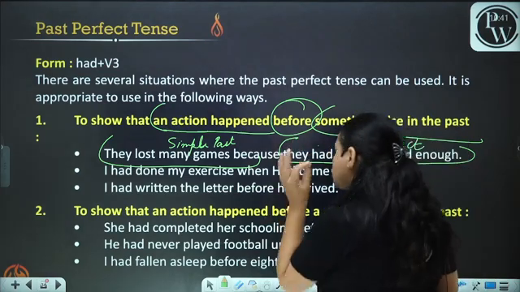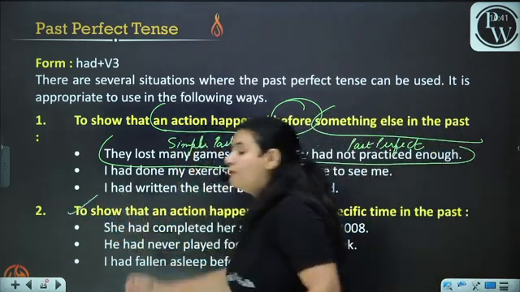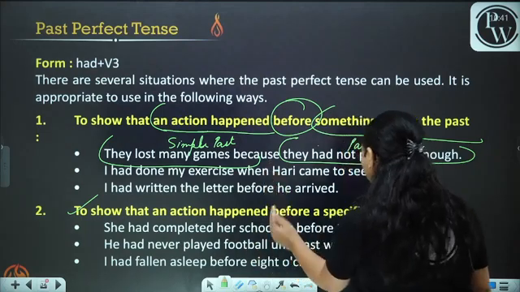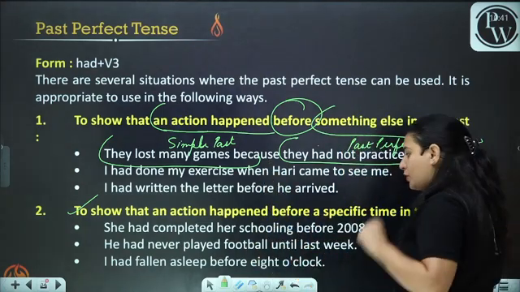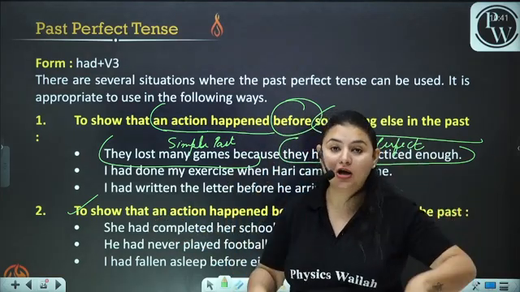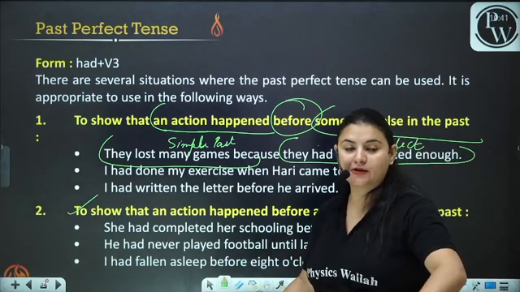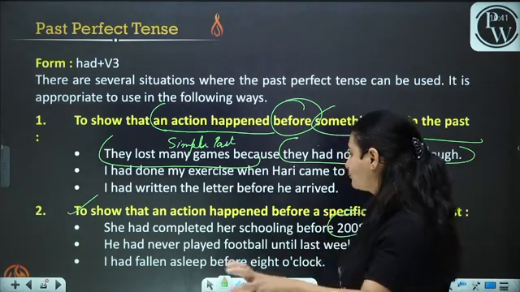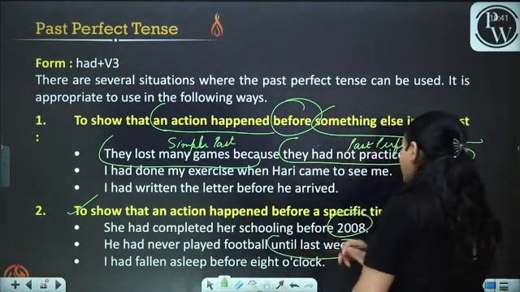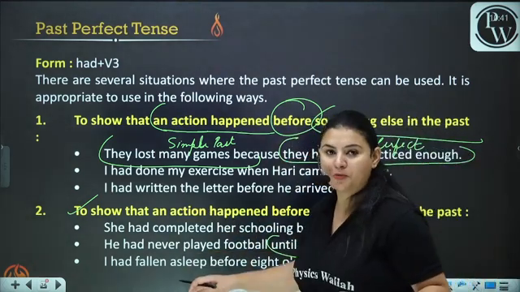Okay, to show that an action happened before a specific time in the past. Now here we are going to talk about a specific time. She had completed her schooling before 2008. The action had already finished before 2008. We are going to talk about a particular time here. He had never played football until last week. Until last week. Now this is a specific time. He had never played football.